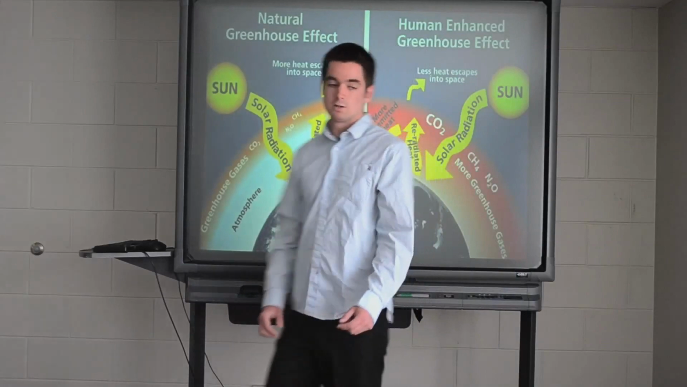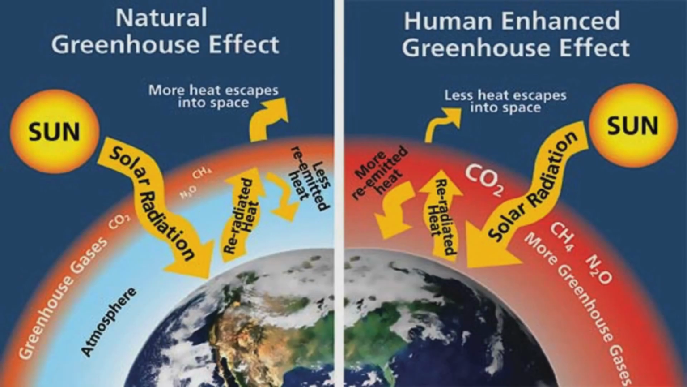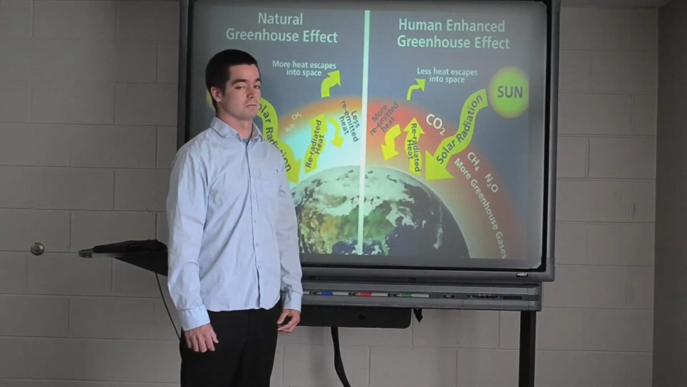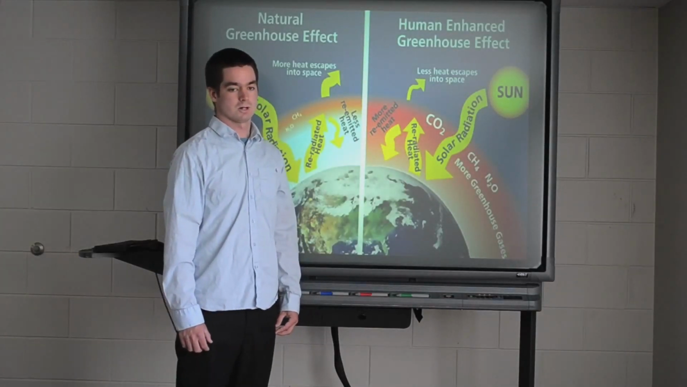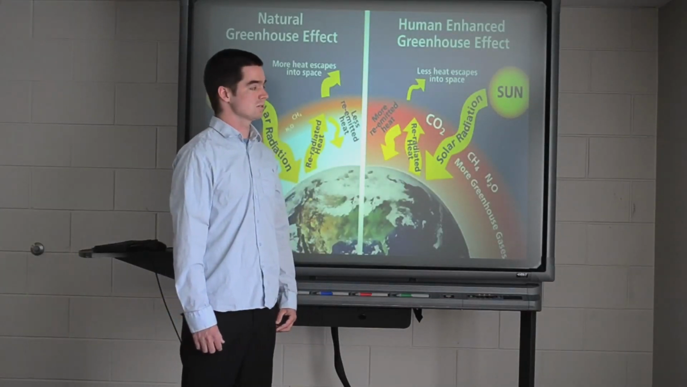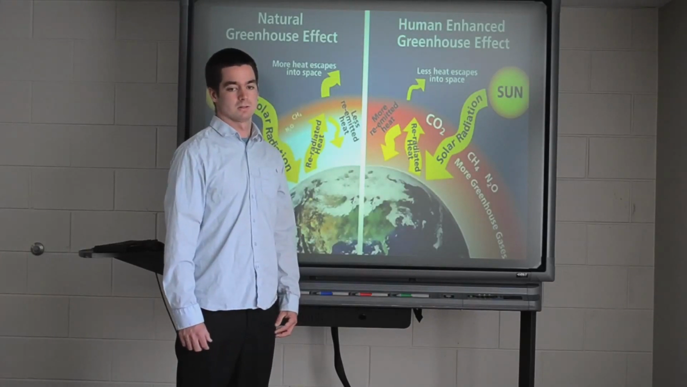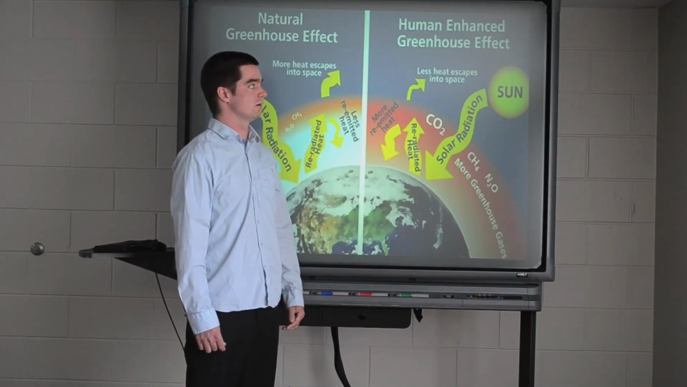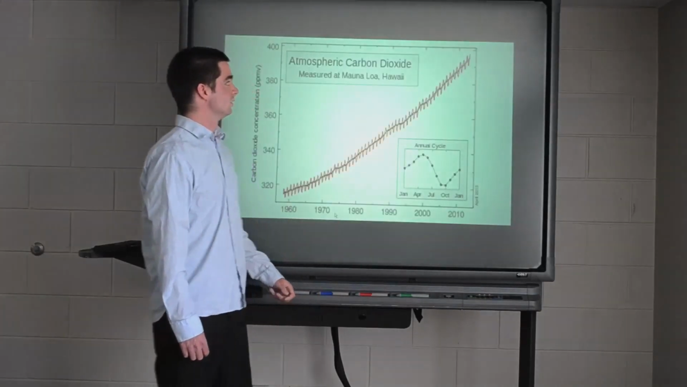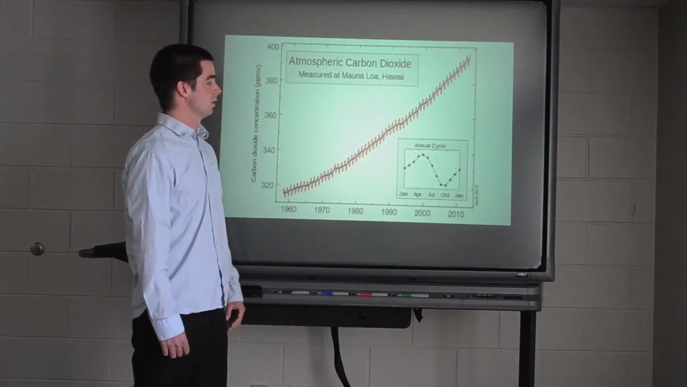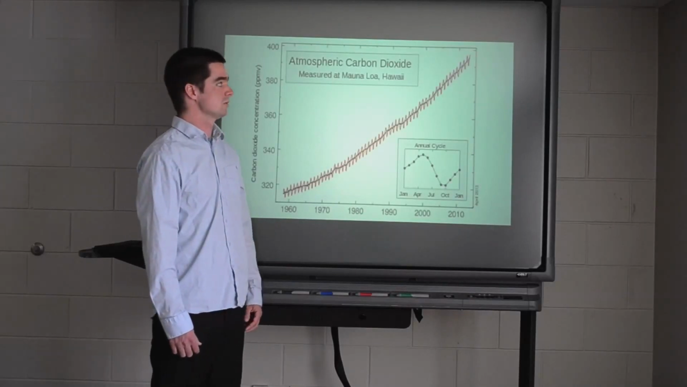The enhanced greenhouse effect is all the extra emissions that we put into the air from burning fossil fuels and from agriculture. This traps more heat and radiation from the sun than we would normally require and causes the Earth's temperature to rise. This graph shows the rise in carbon dioxide since the Industrial Revolution.